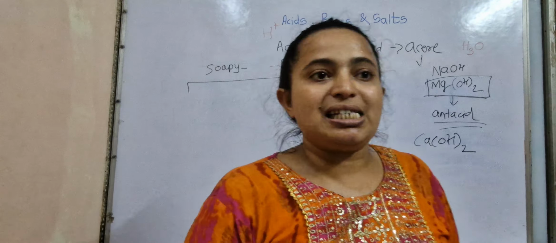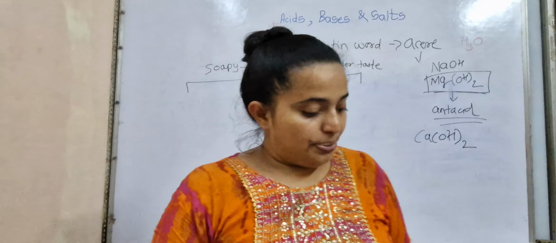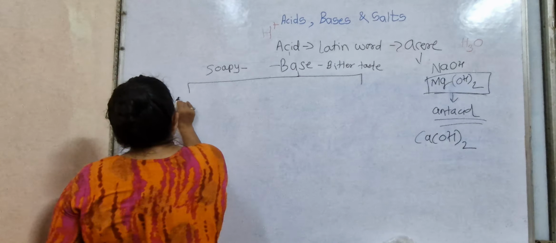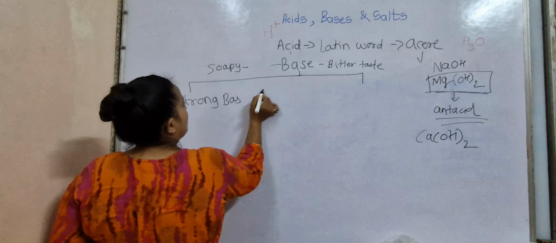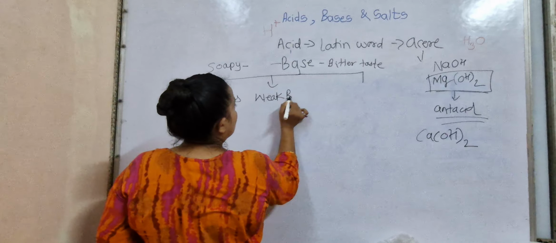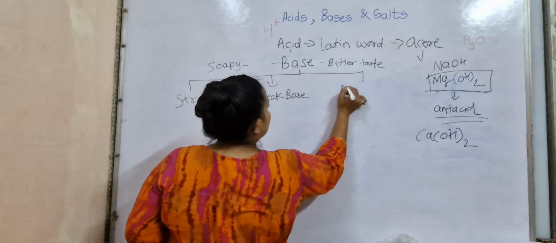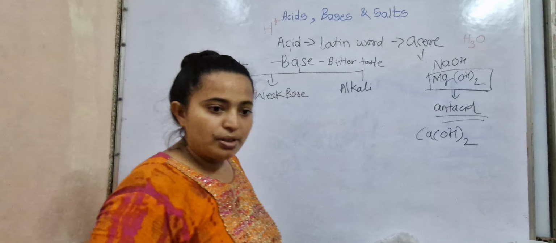It is also known as slaked lime. Then, bases are mainly divided into strong base, weak base, and alkali. Understood?